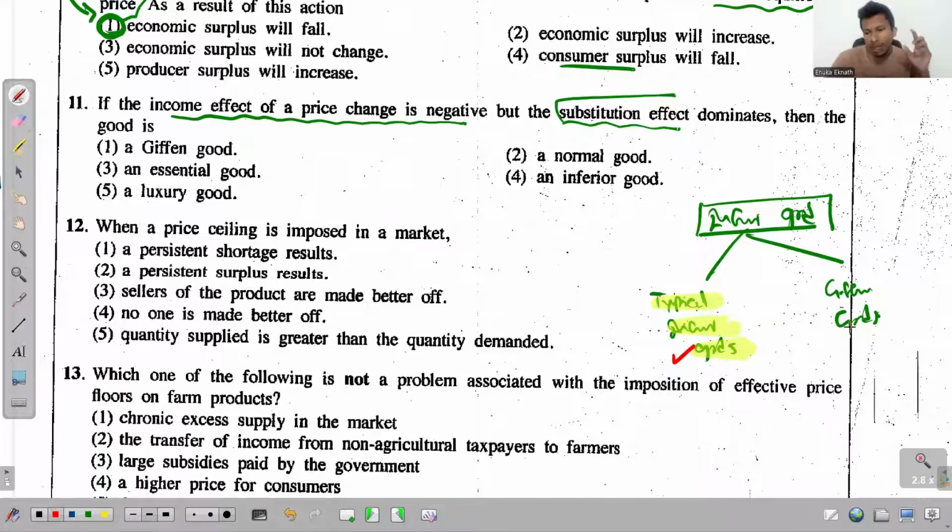But when it comes to Giffen goods, what happens? Both, that is, the income effect is negative, and even the substitution effect is negative. But the problem with Giffen goods is that the income effect dominates the substitution effect, and so the ultimate price effect will be positive. That's the story. So what is the answer here? If the substitution effect dominates, the good has to be just a typical inferior good. And our answer for this 11th one is the fourth one.